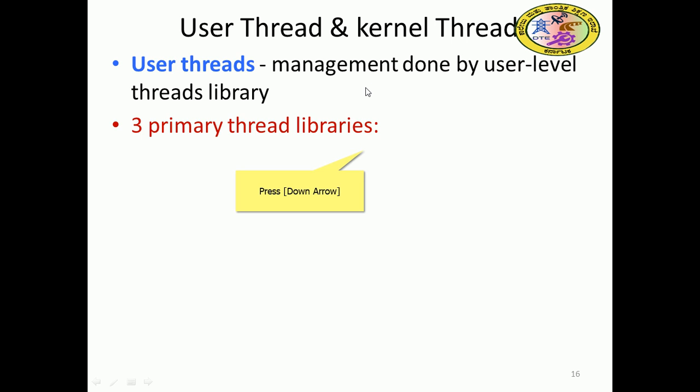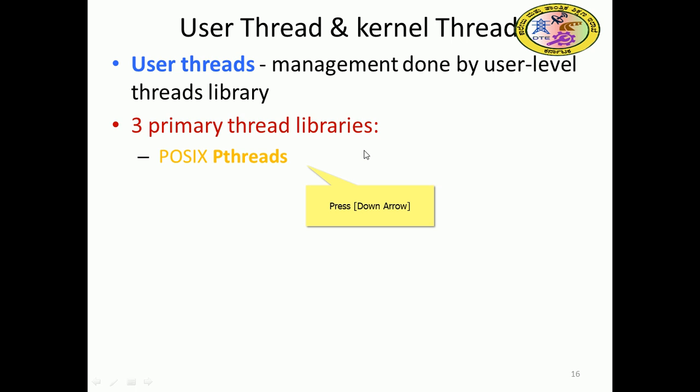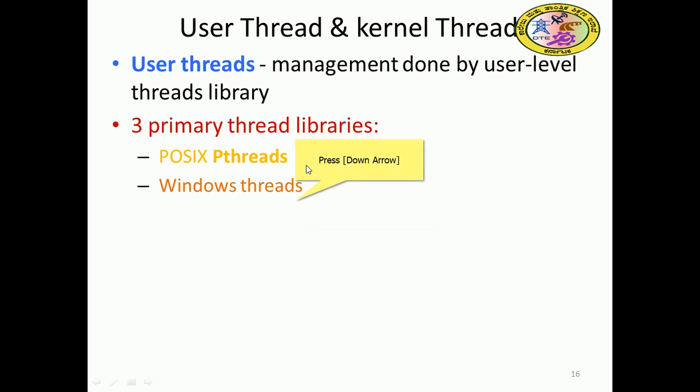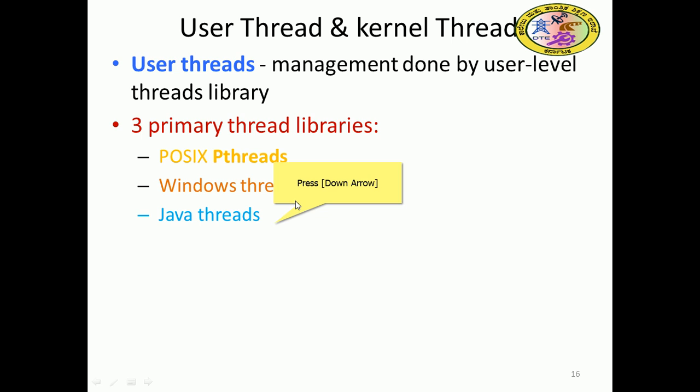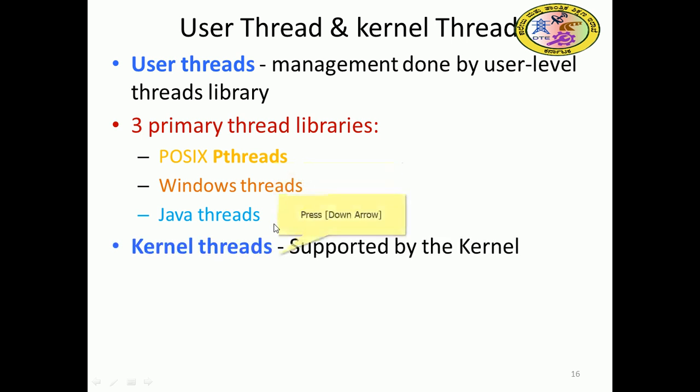There are three primary thread libraries in most programming languages. One is POSIX pthread, an IEEE standard thread, used in most Unix systems. Then Windows thread by Microsoft, and Java thread from the JVM, the Java Virtual Machine.